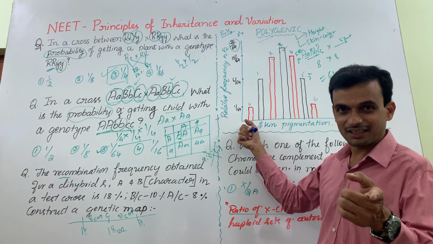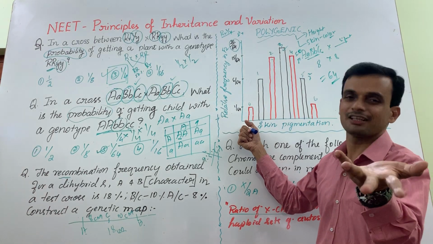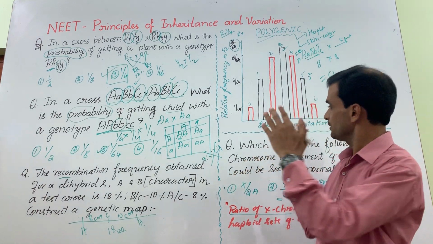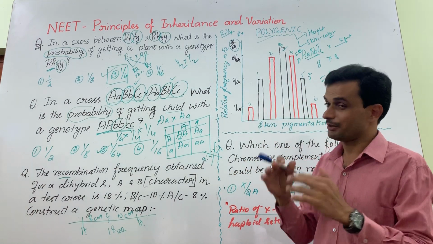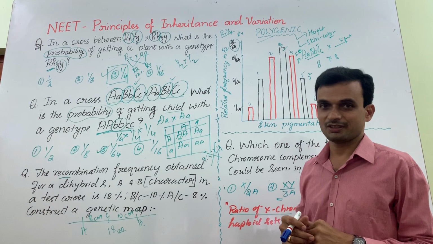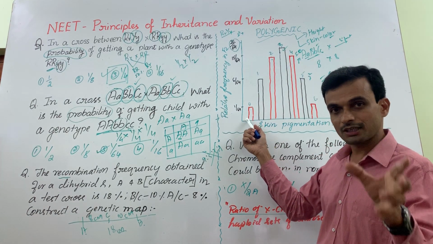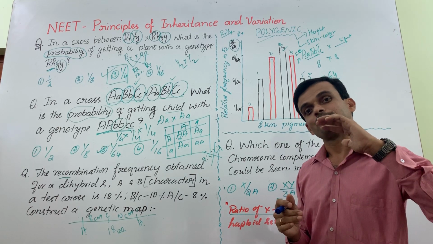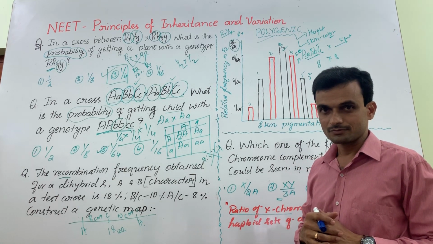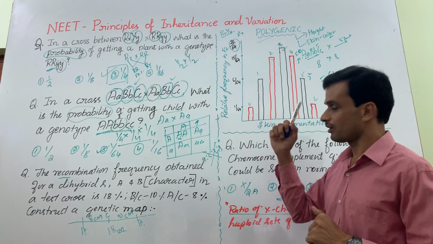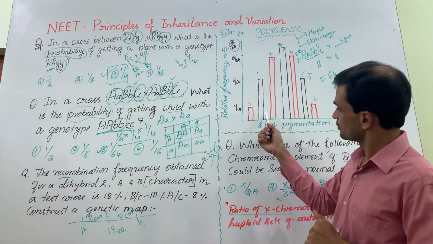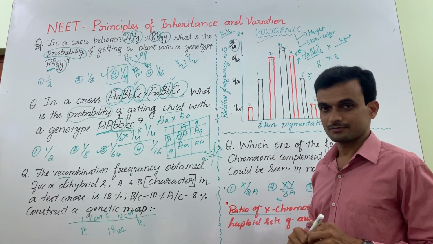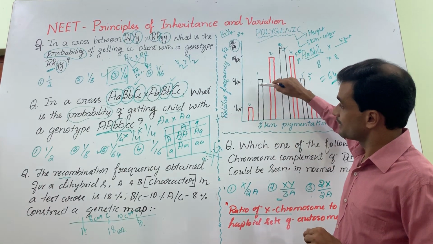On the one side, the skin color can be light. On the other side, it is extremely dark. In between are variants. Okay, we will see once again the height of humans. Imagine this person is extremely short and this person is extremely tall, because all the alleles are dominant here, and all the alleles are recessive there. Now what about this child? Probably this child has one dominant allele. It means this child is taller than this.